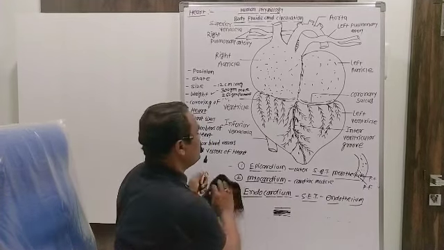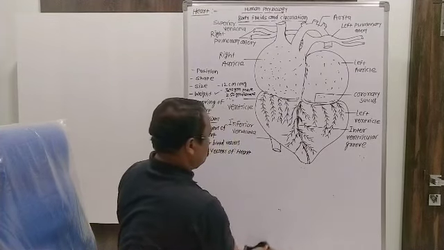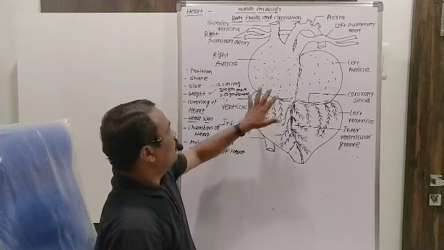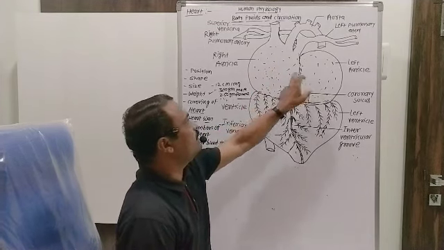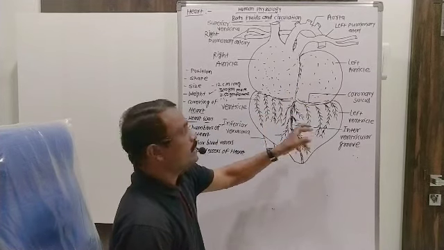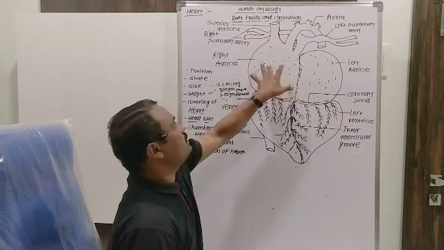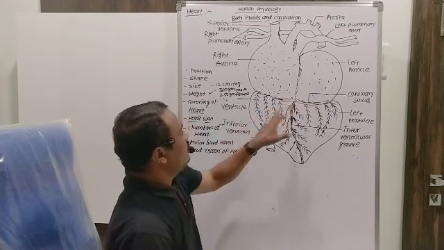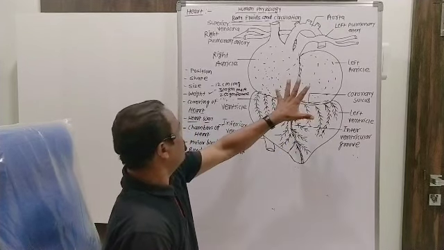The heart of a human being is made up from how many chambers? 4 chambers are there. This heart consists of 4 chambers. The anterior 2 chambers are called as auricles, and the posterior 2 chambers are called as ventricles. Auricles are receiving chambers, ventricles are distributing chambers. This one is the right auricle and this one is the left auricle. This one is the right ventricle and this one is the left ventricle. These are the 4 chambers present in the heart.